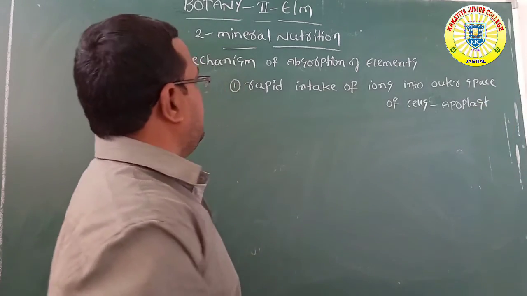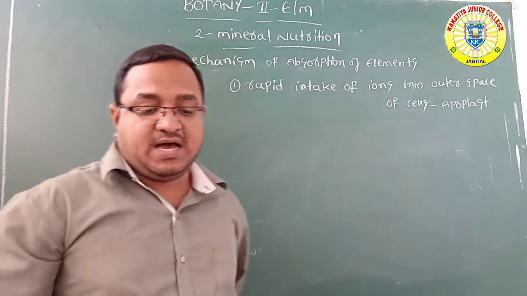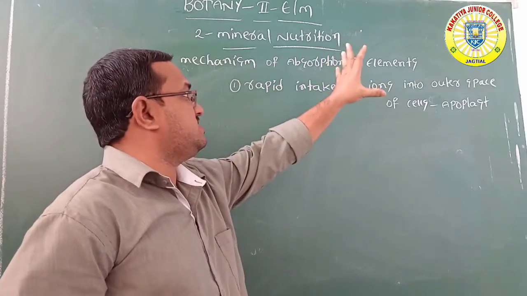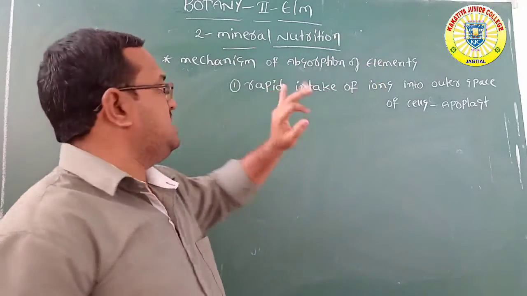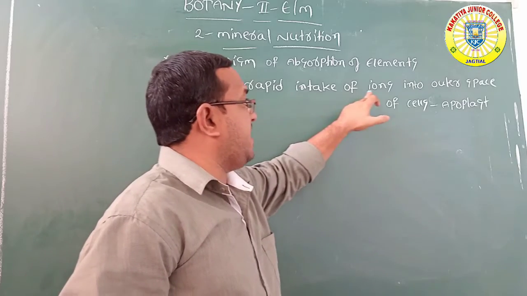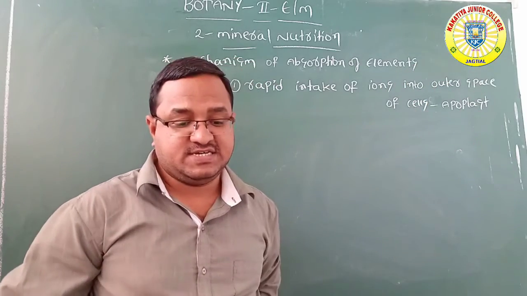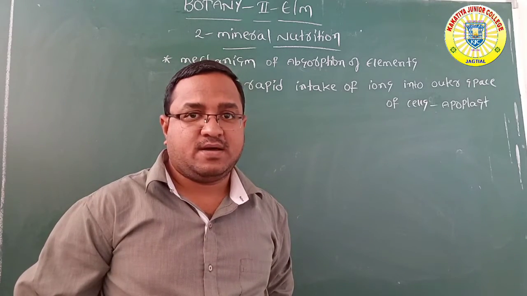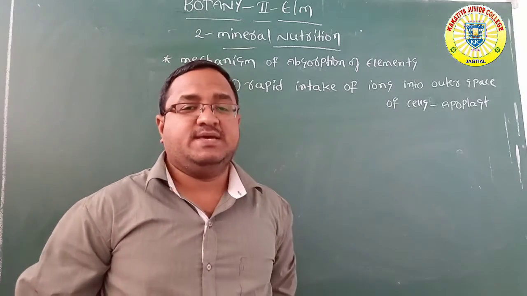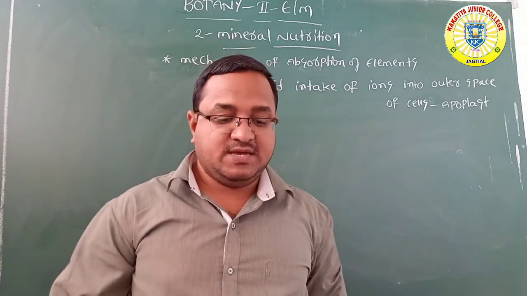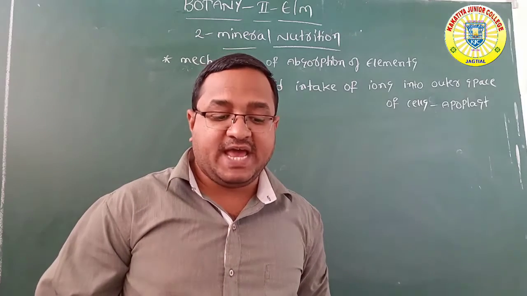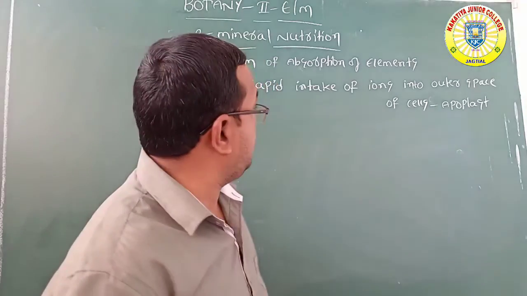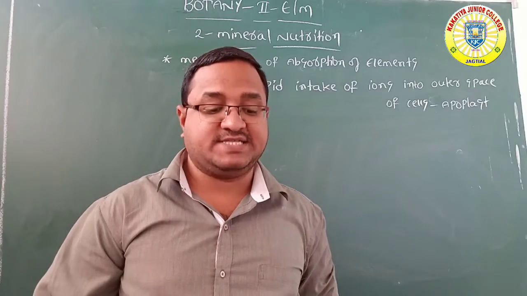But what is the second phase? The elements are mainly absorbed with the help of two phases. In the first phase, rapid intake of ions into the outer space of the cells, through the apoplast. In the second phase, especially, there is uptake of ions slowly into the inner space of the cells.